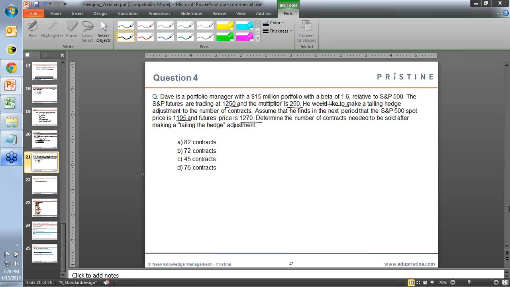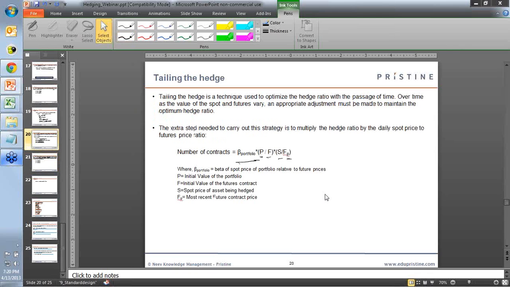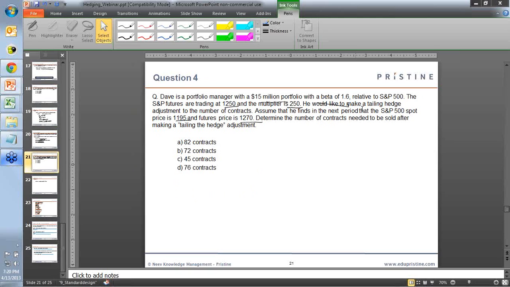So we will be using the formula I discussed in the last slide. That is this formula. You can take a look at this. And I'll give you 30-40 seconds in which to try to solve the question and give me the answer.